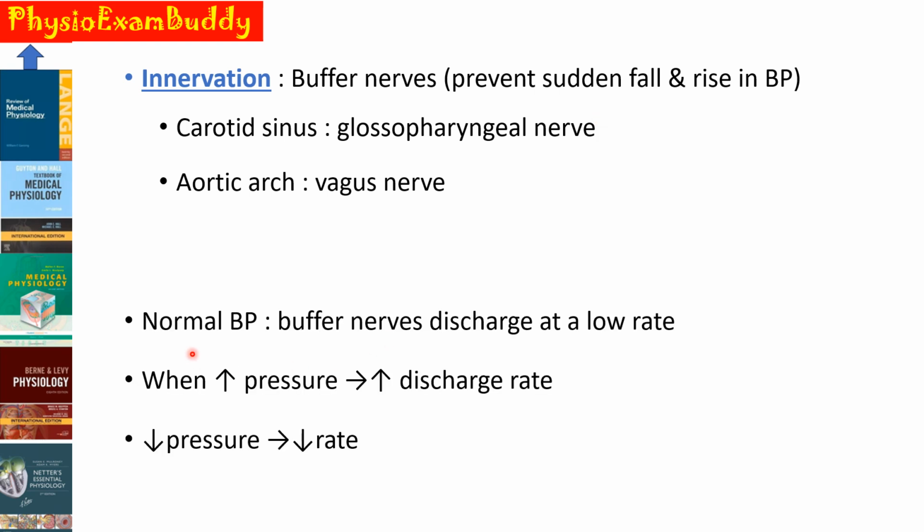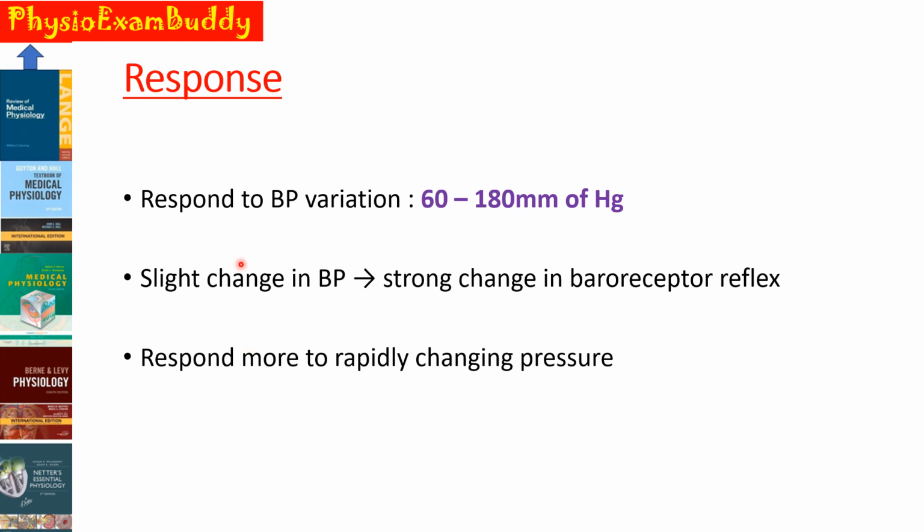Whenever a person is having normal blood pressure, these buffer nerves discharge only at a very low rate. But whenever the blood pressure increases, there will be an increase in the rate of discharge through the buffer nerves. And whenever there is a decrease in blood pressure, the rate of discharge through these nerves also decreases. The baroreceptors mainly respond to BP variation where the mean arterial pressure ranges between 60 to 180 millimeters of mercury.